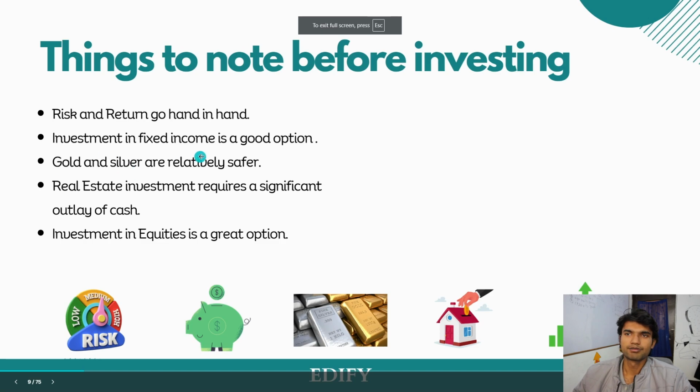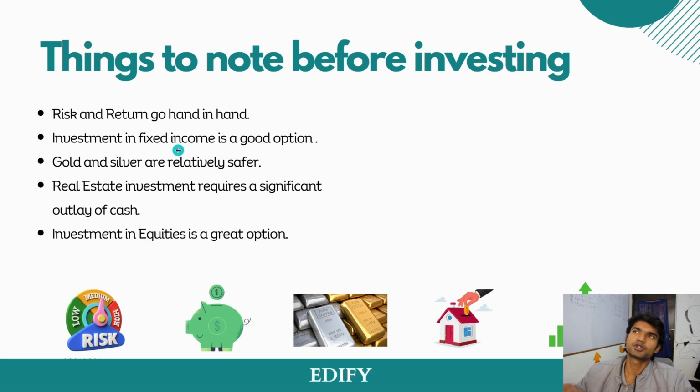Okay, yeah. Investment in fixed income is a good option. Yes, but it is good for people who have retired, or people who cannot take risk, and for them the principal capital is very much important. For example, if I am at the age of 45 or 50, I would probably stick to FDs, which is generally safer for me, and my principal capital is always protected there. Though I cannot use that money to beat inflation or any other thing. Clear?